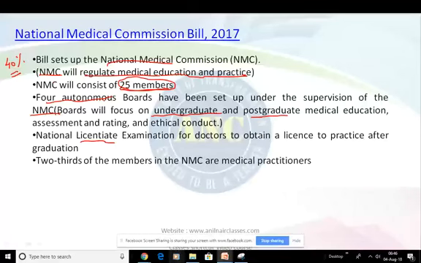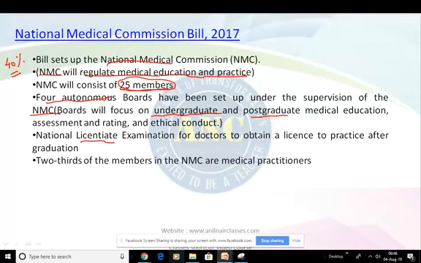In cases of professional or ethical misconduct by medical practitioners, the practitioners can appeal a decision of the NMC to the central government, and it is unclear why the central government and not a judicial body is the appellate authority. That is a point that has been discussed and noted here: that any professional on a misconduct can appeal to this NMC. So it is quite debatable why not a judicial body.